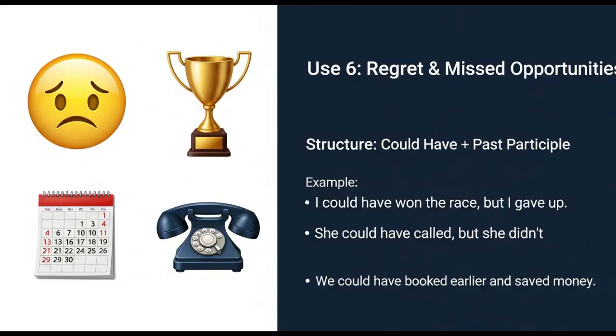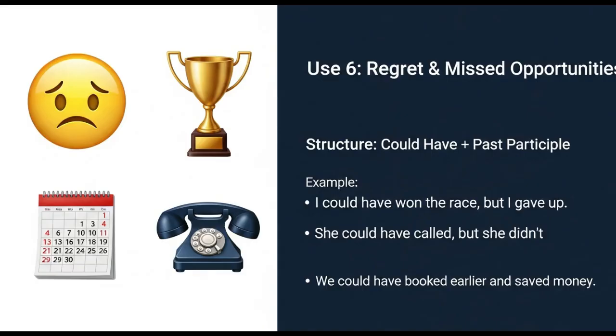Moving on to the sixth use of could, and that's the use of could have. Now when we use could have, it's always followed by a past participle, and it's often used to express regret or a missed opportunity, similar to what we saw at the start of the lesson. Now this is one of the most powerful and emotional uses of could. We use could have plus past participle to talk about missed chances, lost opportunities, or regret.